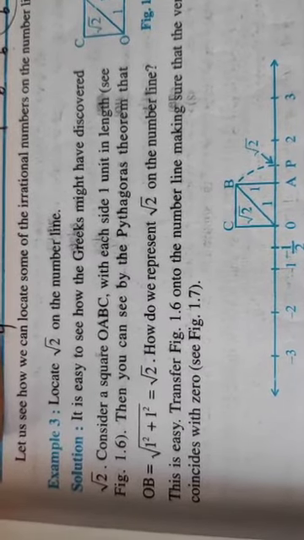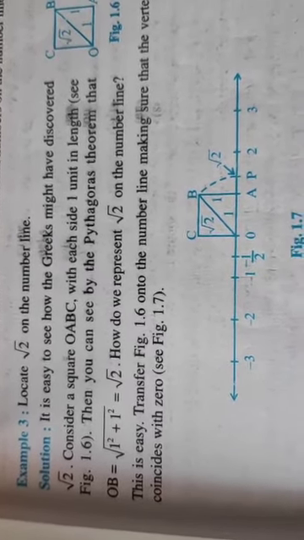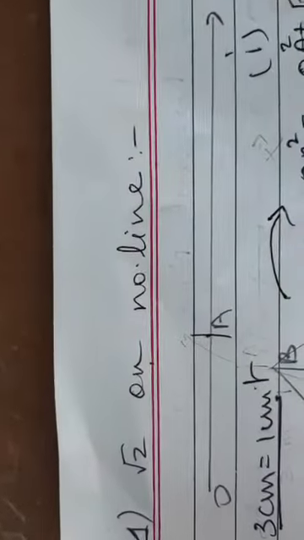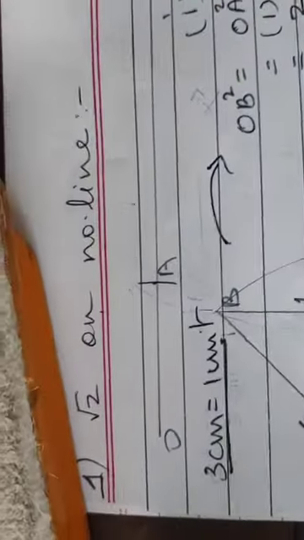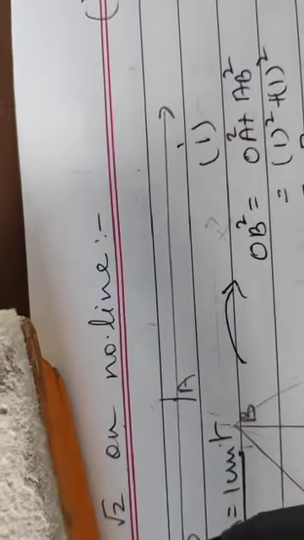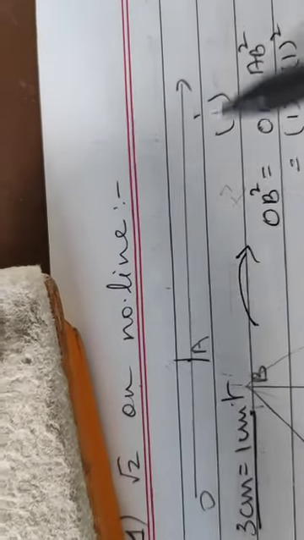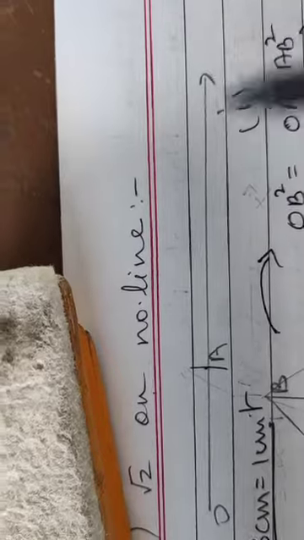So, irrational numbers on the number line, for that let us take up the explanation. To mark the number on the number line, first thing is you draw a number line, am I right? So I have drawn a straight line. This is the number line. Starting point is marked as point of origin O, and then the arrow is shown.